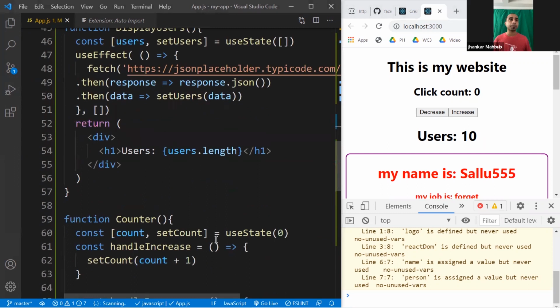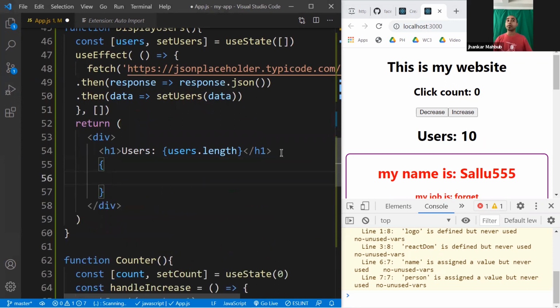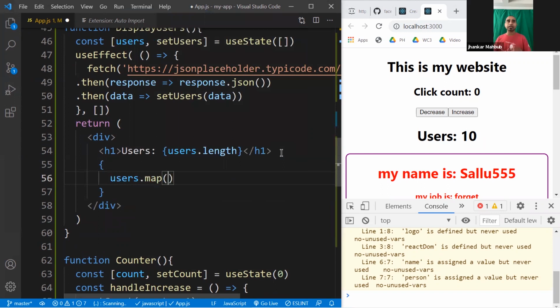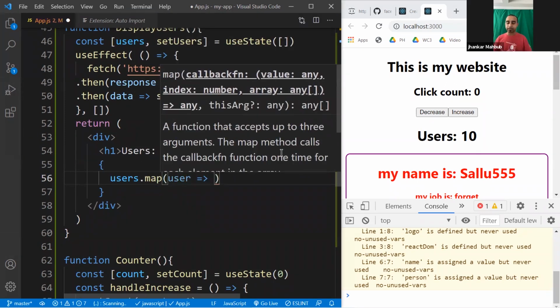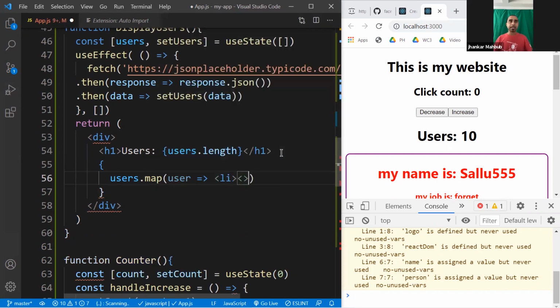So what we can do here is do that dynamically. In our case, we have the users state.map, and every single one would be a user. And you can create a simple list item yourself, say I want to create a list item and show the user name. So that would be an li.